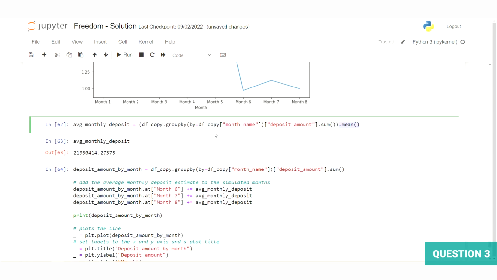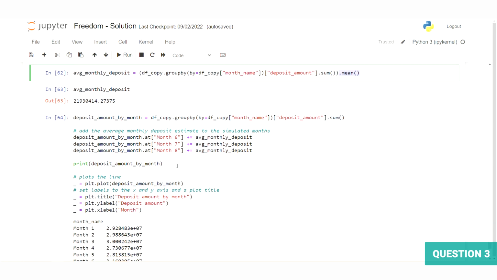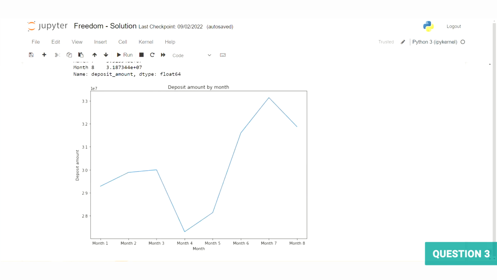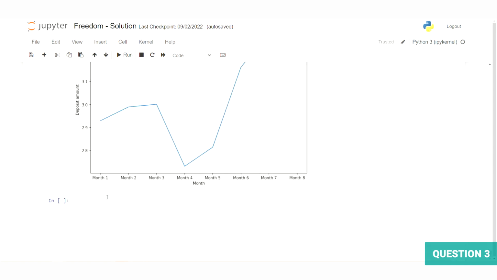So all I did here was calculate our monthly deposit average using the mean function, and then I redid our grouping, and for months 6, 7, and 8, I manually added on that monthly average so that we have less of a huge drop off for 6, 7, and 8. And then I plotted it again, and we have something that looks a little better, at the very least somewhat more logical. So let's examine the key differences between this scenario and our findings from question 1.